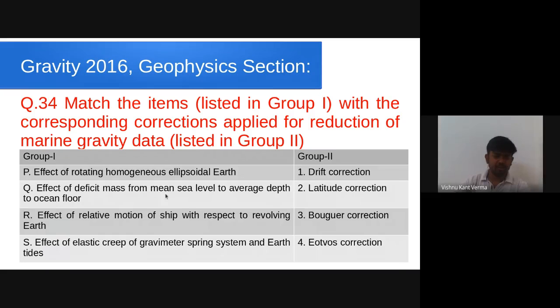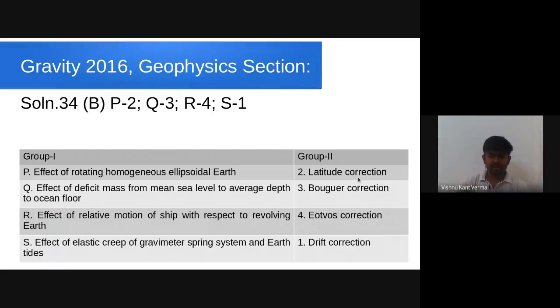Effect of deficit mass from mean sea level to average depth of ocean floor is included in the Bouguer correction. Effect of relative motion of ship with respect to the revolving earth corresponds to Eotvos correction. Effect of elastic creep of gravimeter spring system and earth tides equals the drift correction. So here is the correct table.